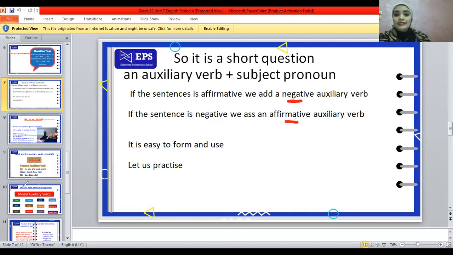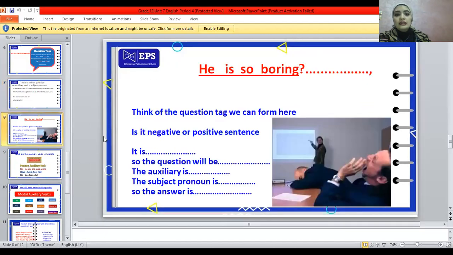Okay, so let's learn and have so much fun about this. We first need to know what is the question we are going to form here. He is so boring. Is this a question? No, it's a sentence. And I need to make a question tag, a question for confirmation. How do I do so?